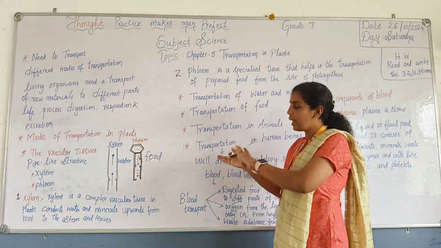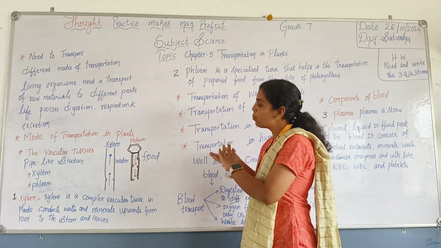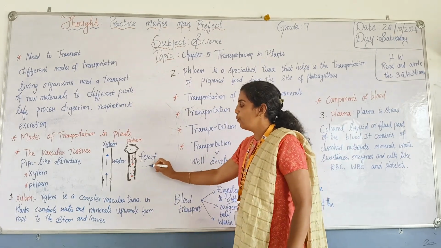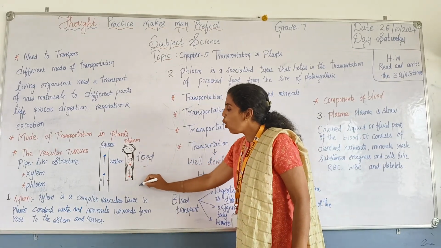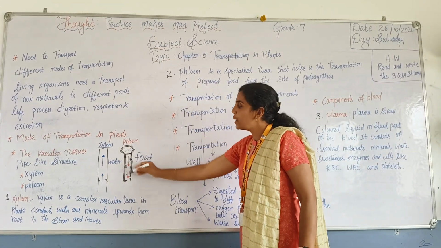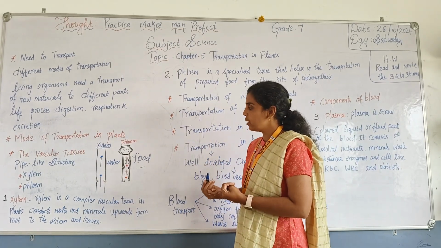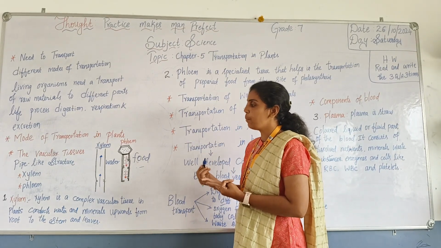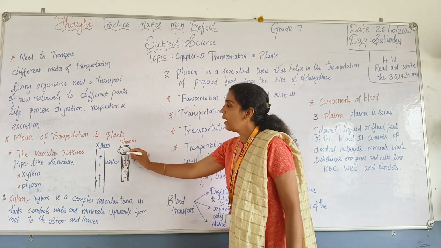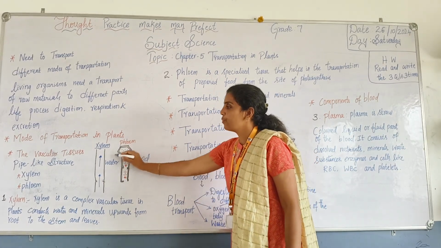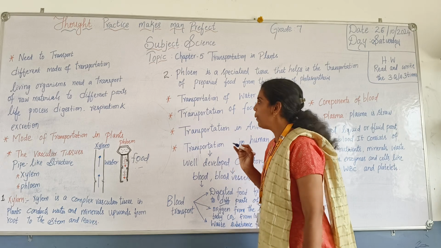So these are the leaves. It takes the food. What is the food? The food prepared by the leaves. It takes the food from the leaf and carries it to all parts of the plant body, whether it's a stem, a leaf, a root, or the branches. It takes the food and gives it to all parts of the body of the plant.